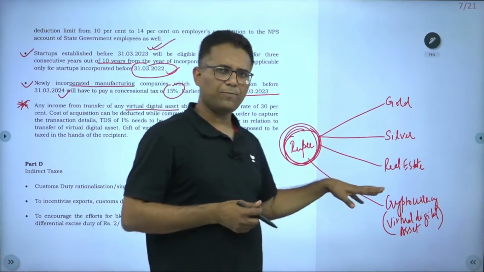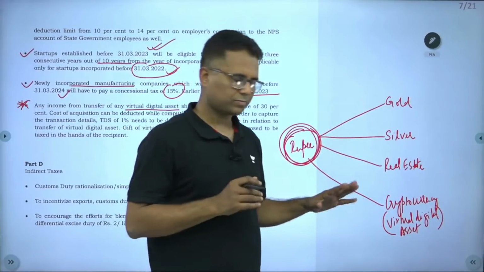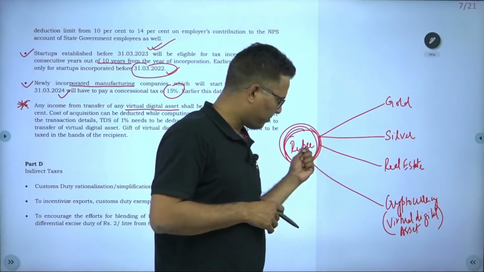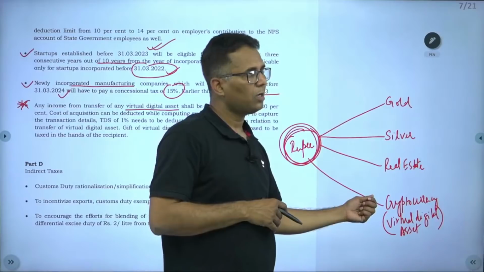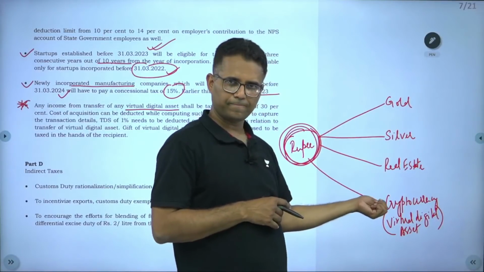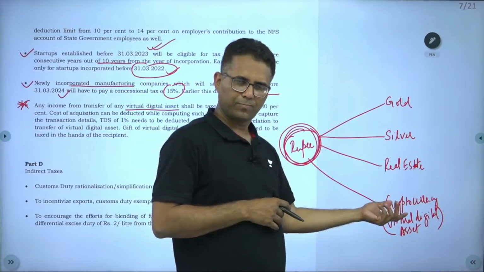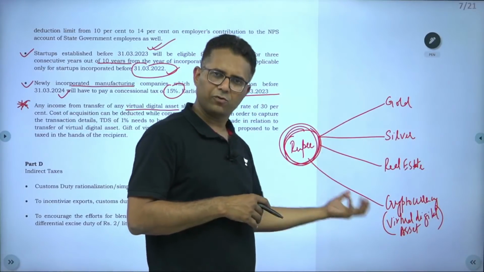Now in cryptocurrency, what government says is this. I paid 100 rupees and purchased a Bitcoin.